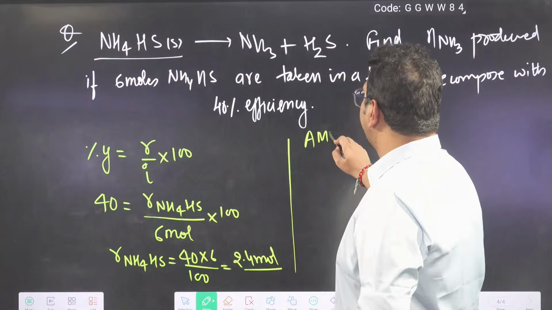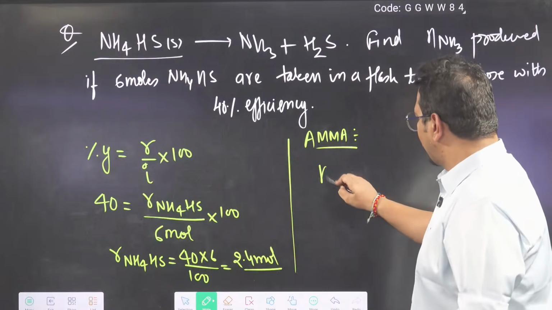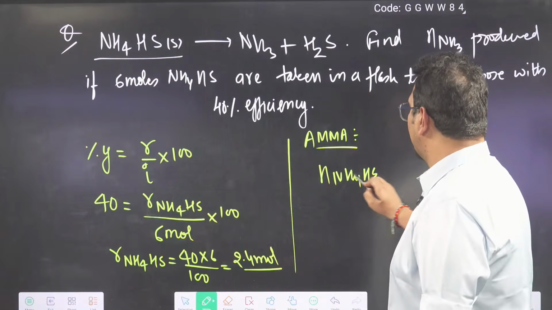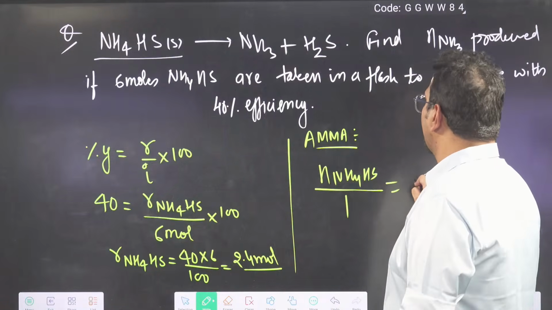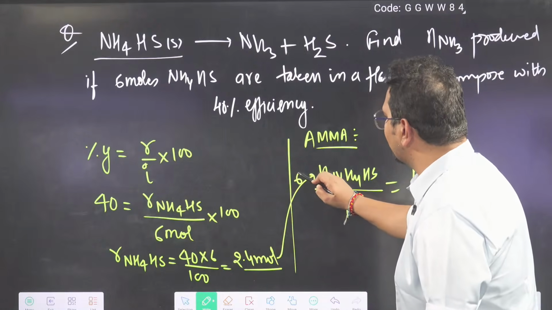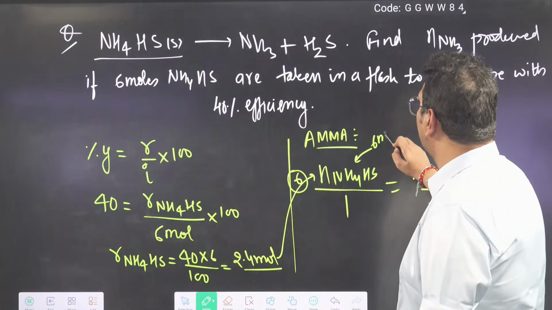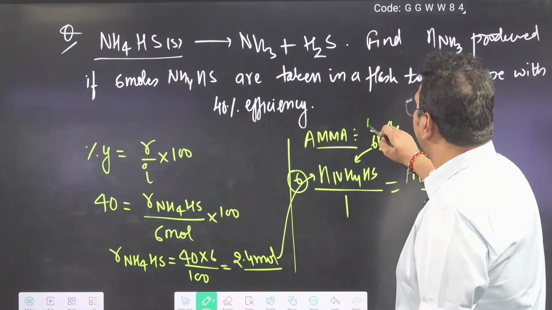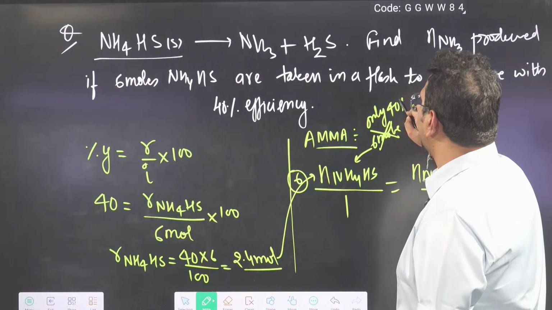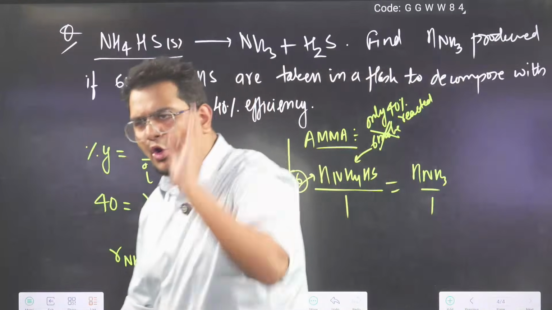Now apply mole analysis. Ammonium hydrogen sulfide by 1 is ammonia by 1. So bhai 2.4 mole reacted amount I will put here. I will not put here 6 mole. Why? Because only 40% reacted bhai. 6 mole out of 6 mole not reacted.